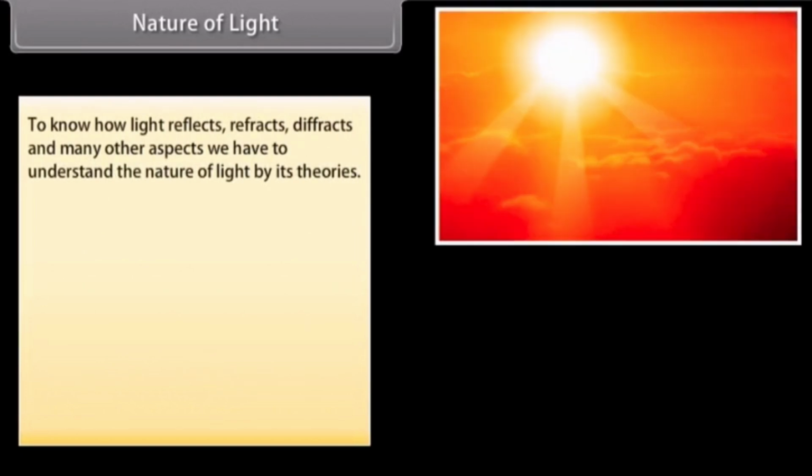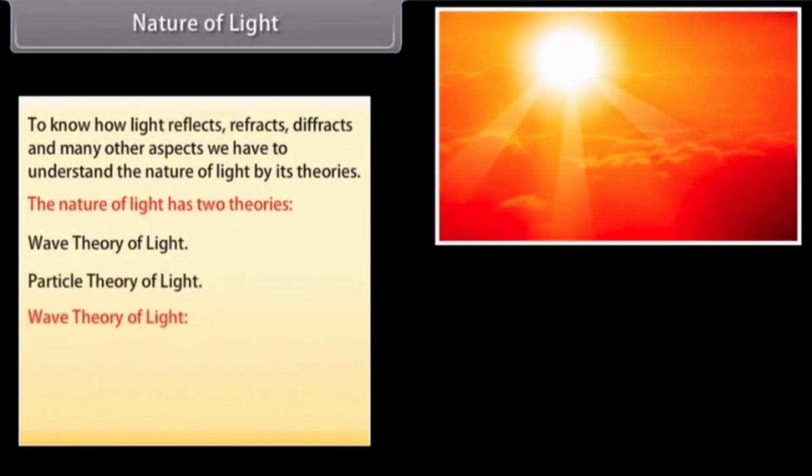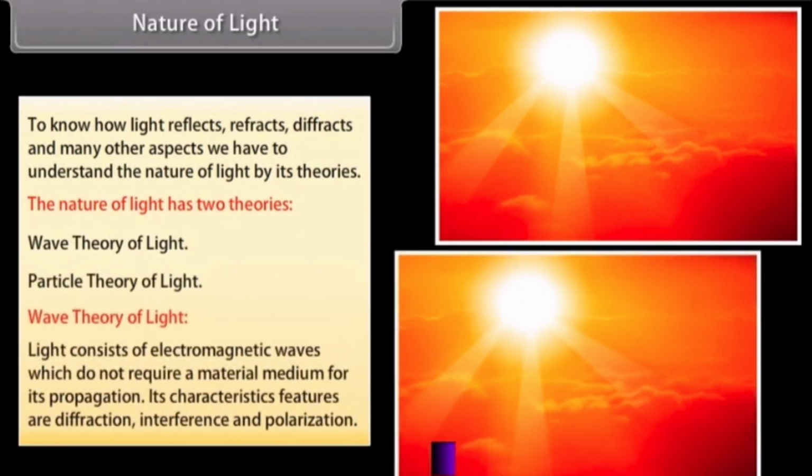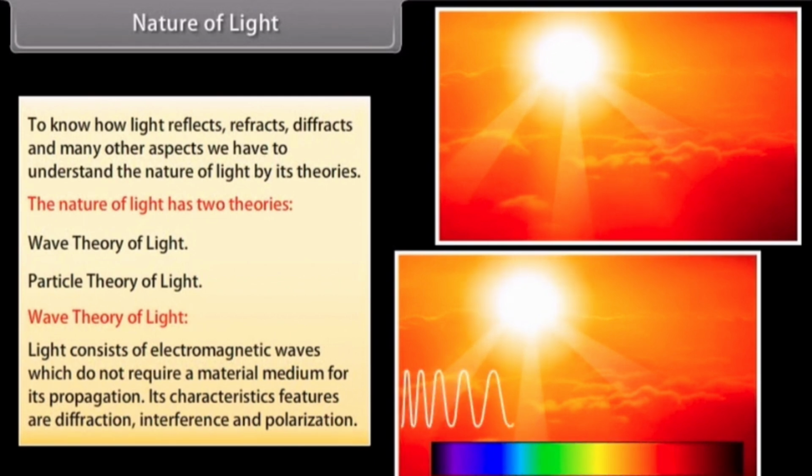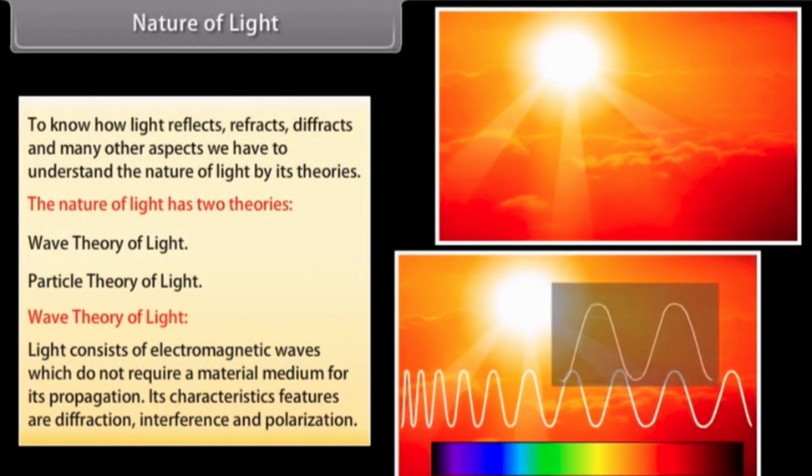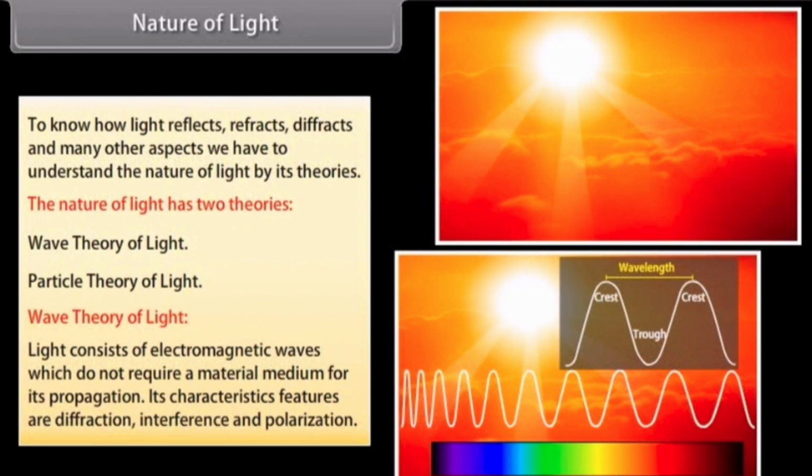Nature. To know how light reflects, refracts, diffracts, and many other aspects, we have to understand the nature of light by its theories. The nature of light has two theories, wave theory of light and particle theory of light. Wave theory of light. Light consists of electromagnetic waves which do not require a material medium for its propagation. Its characteristic features are diffraction, interference, and polarization.